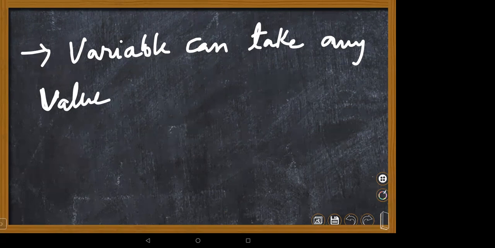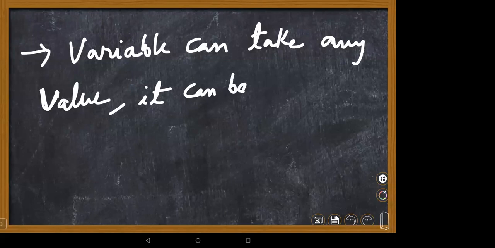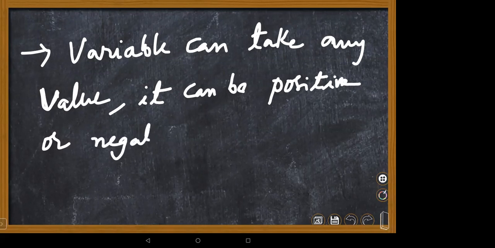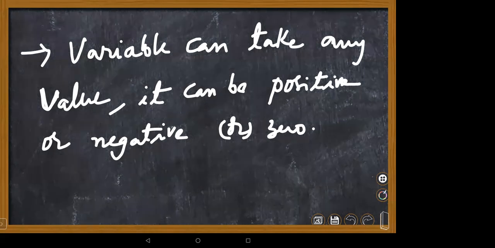It can be positive, it can be positive or negative, it can be positive or negative or zero, right? A variable can take any value. It can be positive or negative or zero.